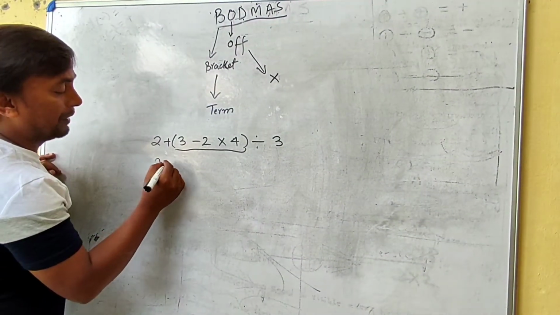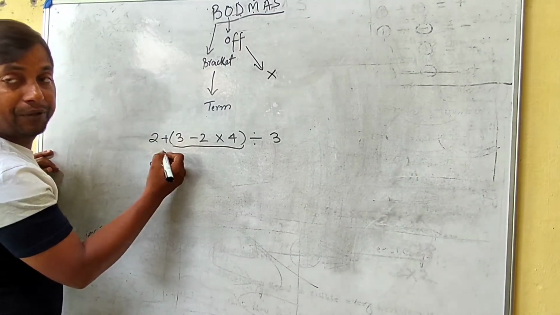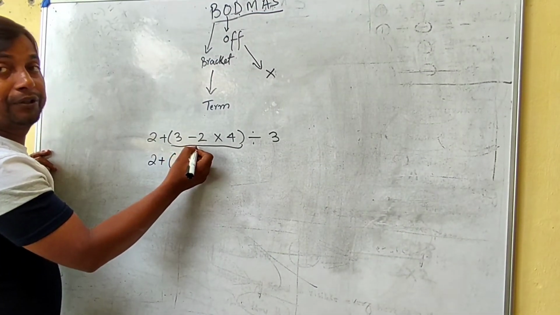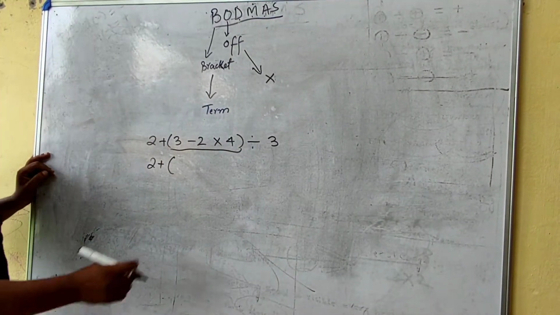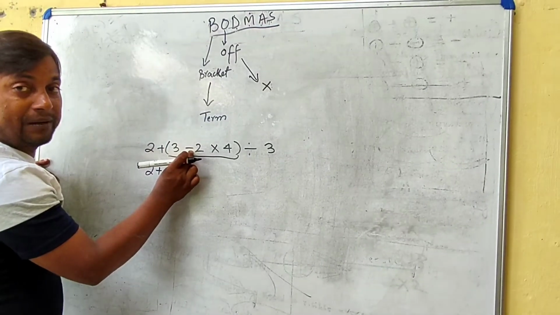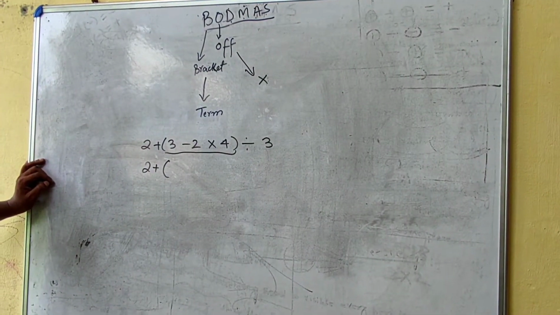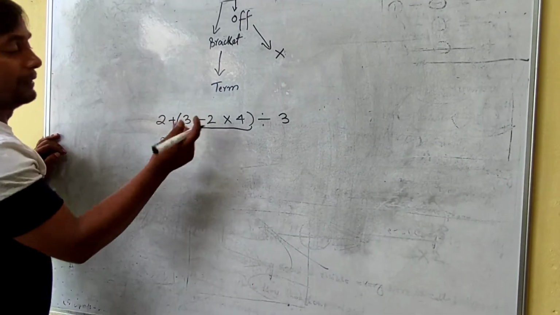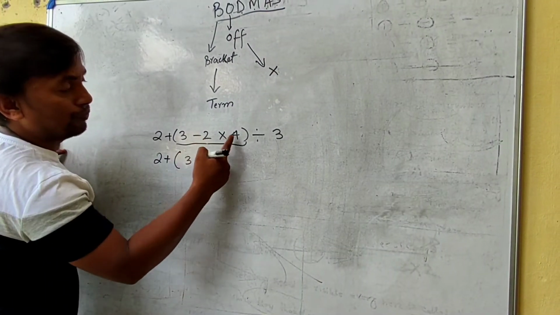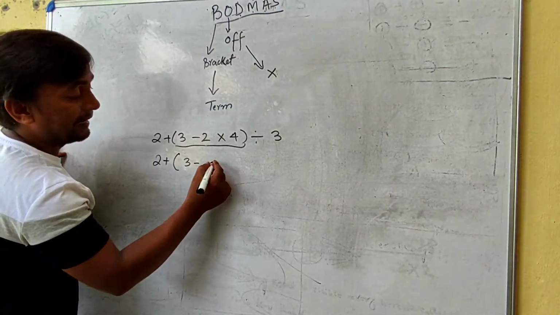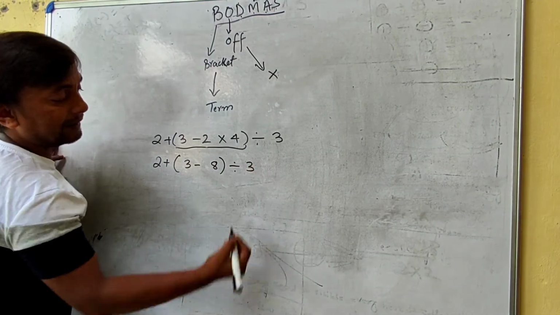So here, 2 plus, again inside this bracket we will find out which has more precedence. तो माइनस का काम पहले करेंगे या मल्टीप्लाई का? मल्टीप्लाई. So 3 minus 2 times 4 is 8. Divided by 3.